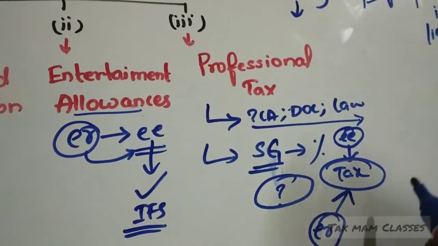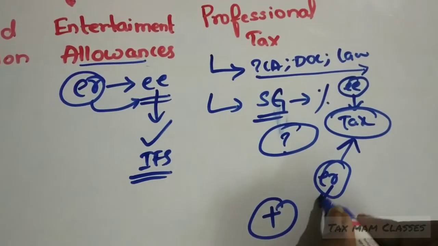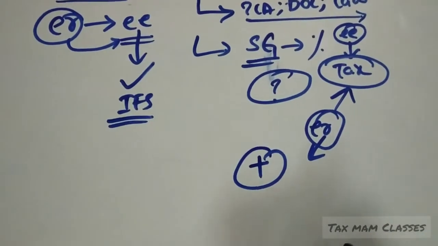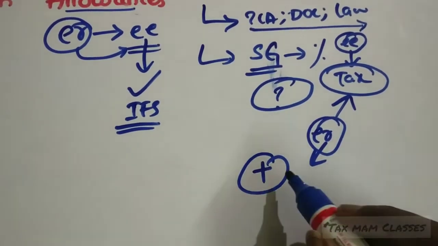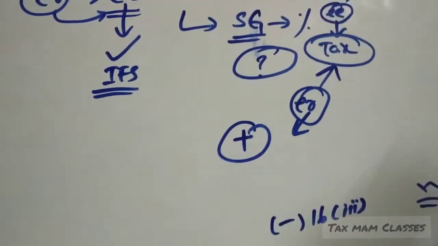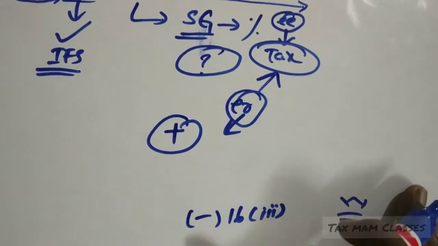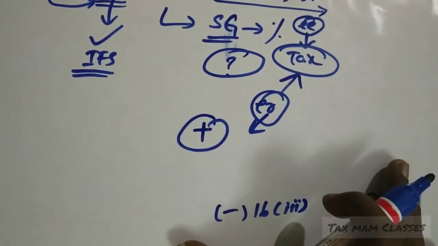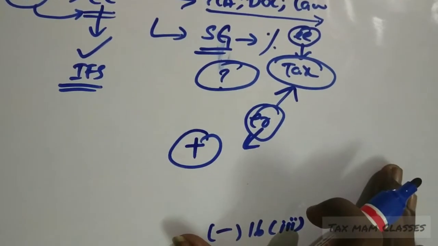So what we have to do is, the first step, we have to add whatever amount is given by the employer. And after adding, at the end, we have to give it as deduction under section 16 subsection 3. Whatever amount is given by the employer, the total amount will be allowed as deduction. What is this concept? If you are not able to understand, no, you need not worry. While doing the problem, if you know the pro forma, you can understand this concept. That's why I am saying that I will explain this concept along with the problem.